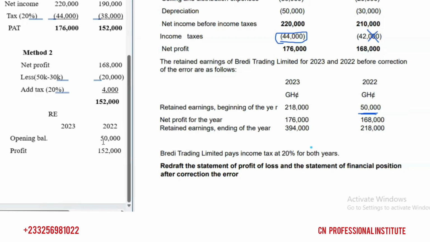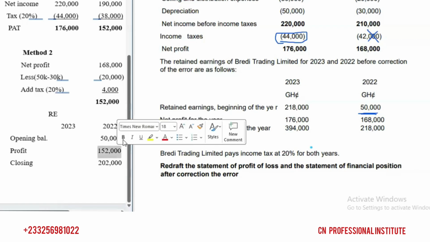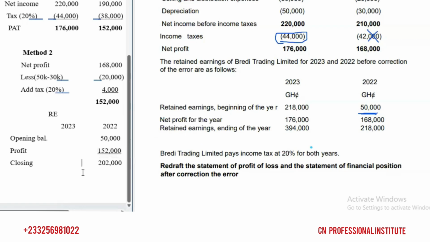So when you add 152,000 to 50,000, you get 202,000, right? As the closing for 2022. So for 2022, we brought the opening 50,000 and we added the 152,000 profits.